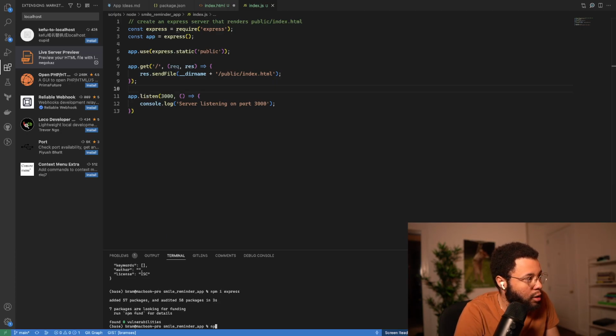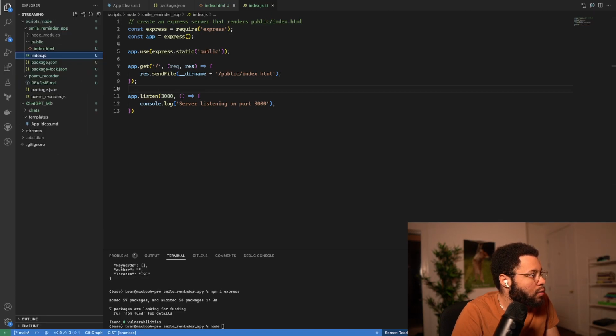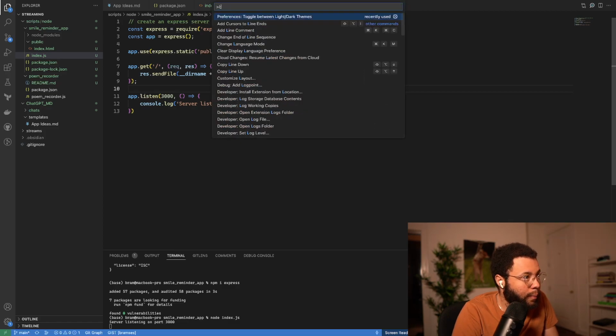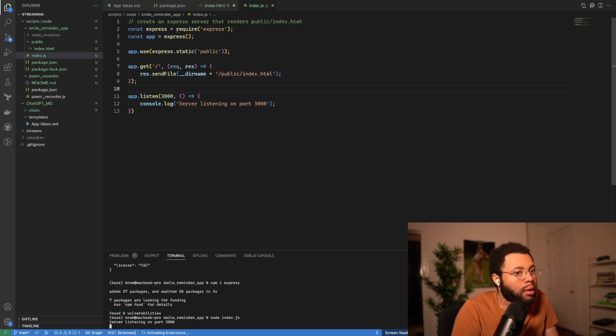Oh, npm. Or actually, just do node. Do I call this index.js or server.js? Index.js. Okay, so we got the port. So now, what was it? Command Shift P, live preview.